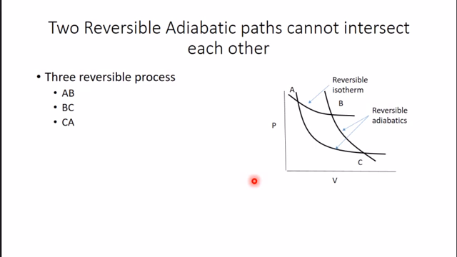So here we can see A, B, C, A. These three processes make a cycle.